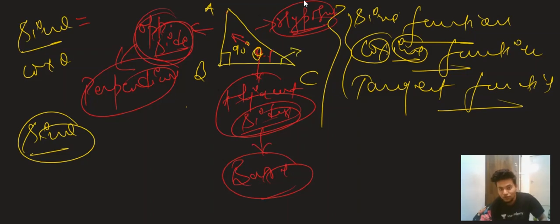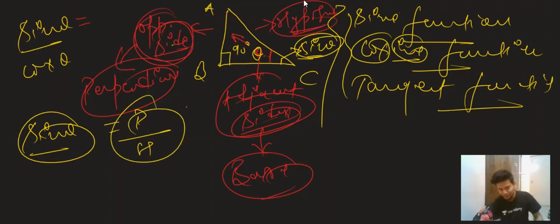So what is the first function that we are assuming? We are assuming sine theta. Okay, so for sine theta, what will be the ratio? The ratio will be opposite side by hypotenuse, and opposite side is known as what? Perpendicular. So perpendicular by hypotenuse. Okay, P stands for perpendicular, H stands for hypotenuse.